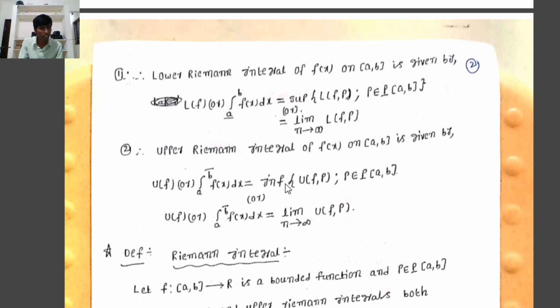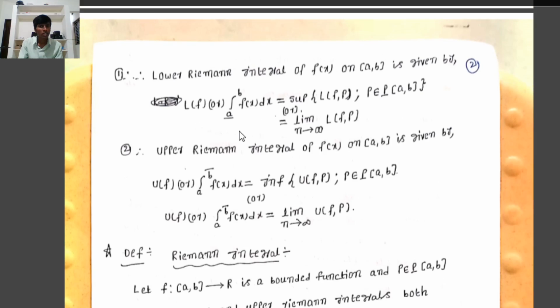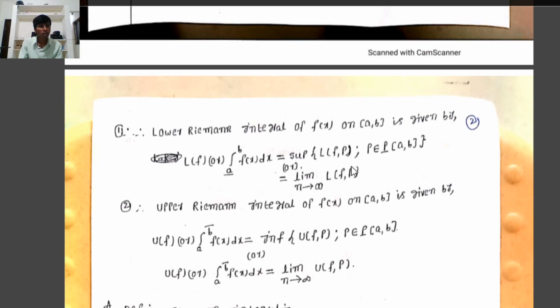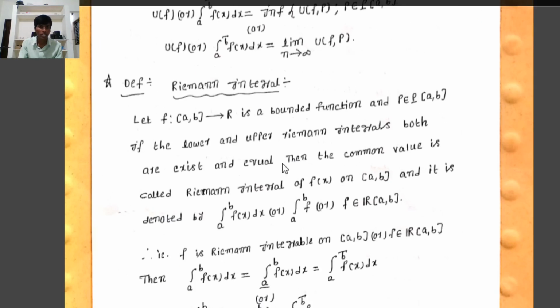That is, the upper Riemann integral is equal to the infimum of the set of all upper Riemann sums. Another form: U(f) = ∫ from a to b (upper bar) of f(x) dx equals the limit as n tends to infinity of U(f, P). Therefore the supremum of the set of all lower Riemann sums is equal to the lower Riemann integral, and the infimum of the set of all upper Riemann sums is equal to the upper Riemann integral.